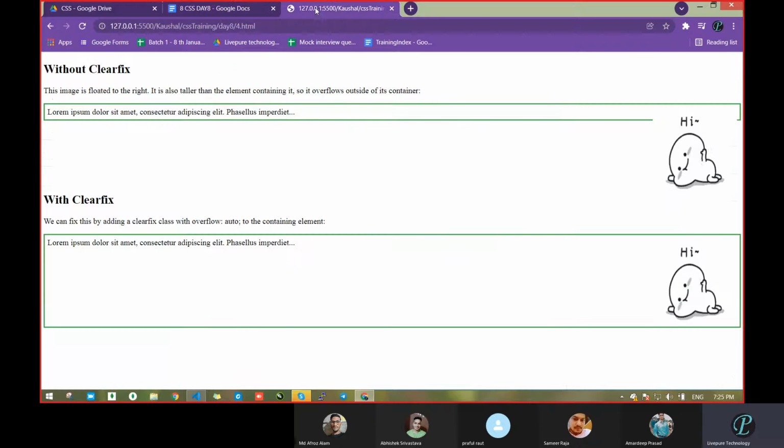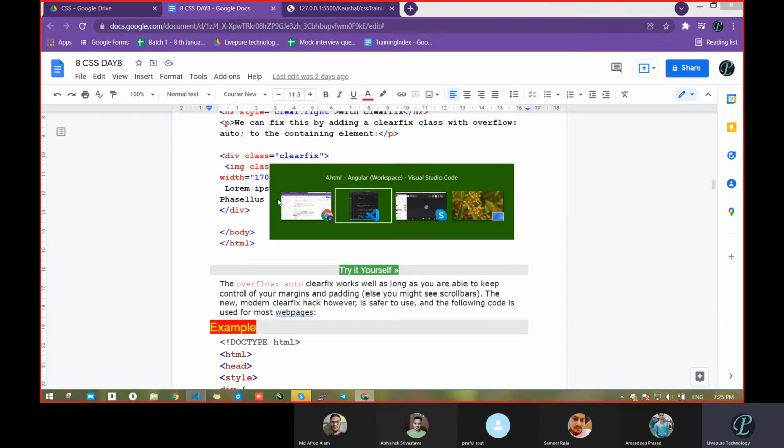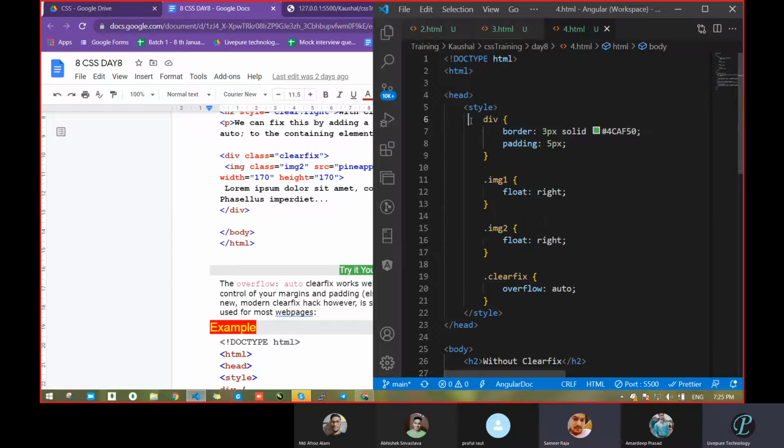Let's see in the document itself. So just to go through the code one time: we had taken a div with border and padding. Image float we already know, left and right. Then the image we had taken float right. We had taken clearfix. What is that? Overflow auto. That's it. Nothing is new, because we had already passed overflow itself. In the daytime we had studied this, so we can do that on the image section also.